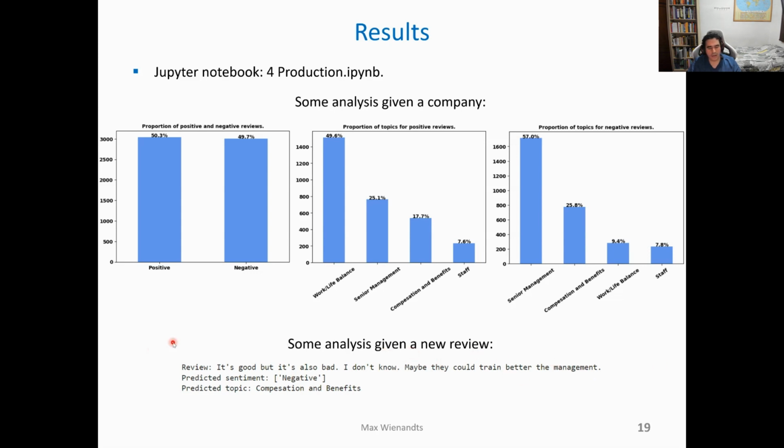However, the LDA, for some reason, categorized it as compensation and benefits. Therefore, the LDA model did not work as expected because the point of this review was the bad management and not the compensation or benefits.